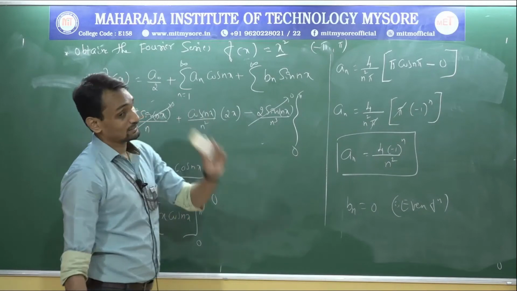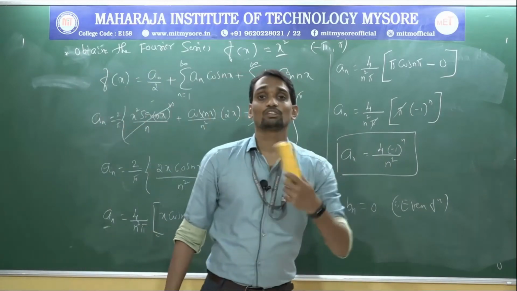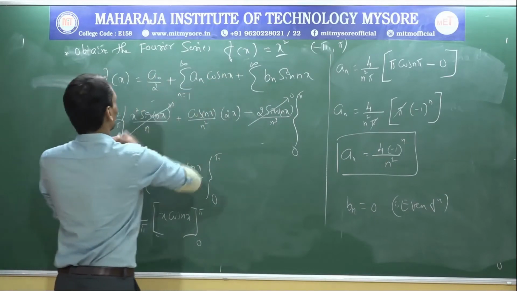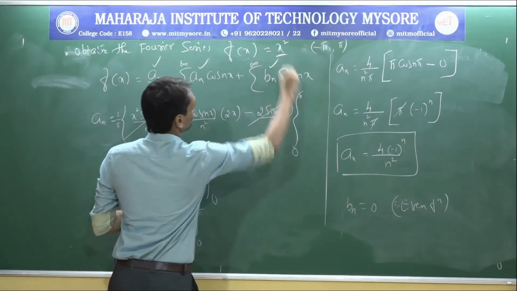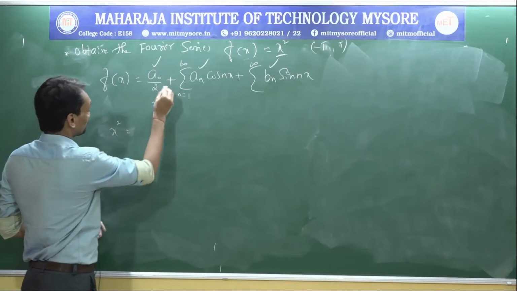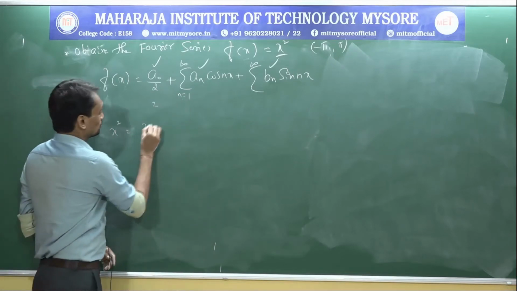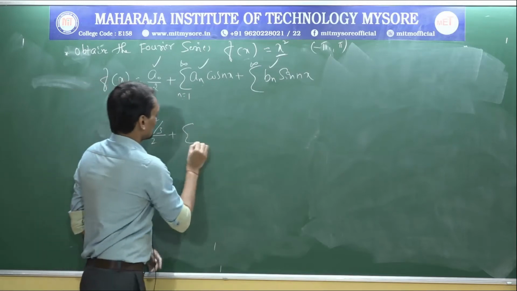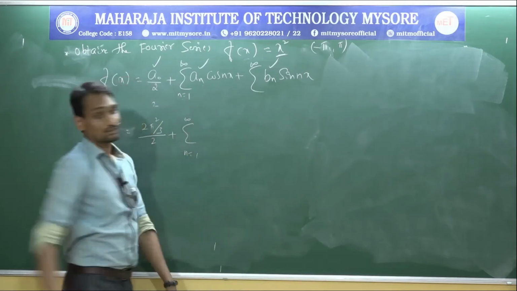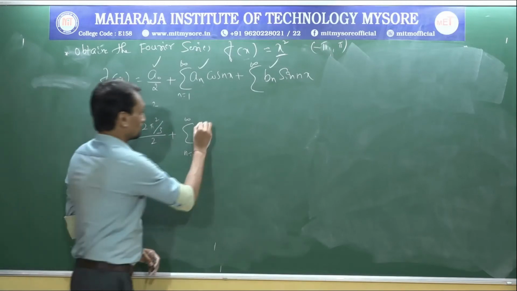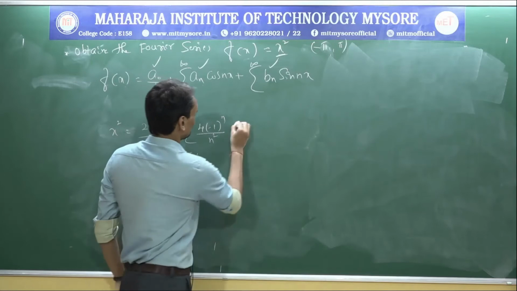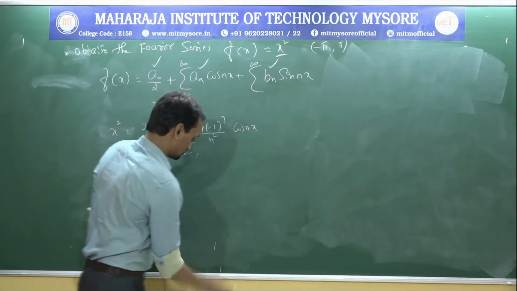Now after calculating the a_0, a_n and b_n values, we need to substitute in the formula. What is the formula? a naught, a_n, b_n. Just replace here. That is, x square equal to a naught, which is 2 pi square by 3, whole divided by 2, plus summation from n equal to 1 to infinity of 4 into minus 1 power n divided by n square into cos nx.